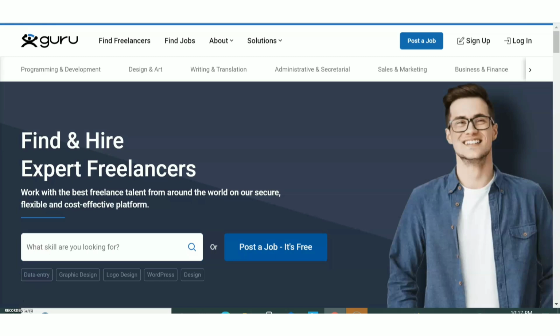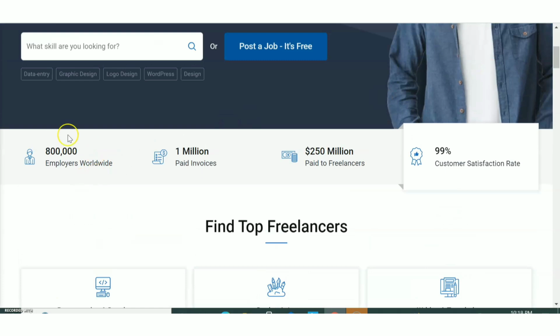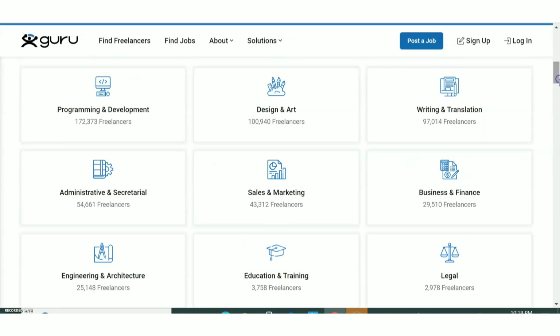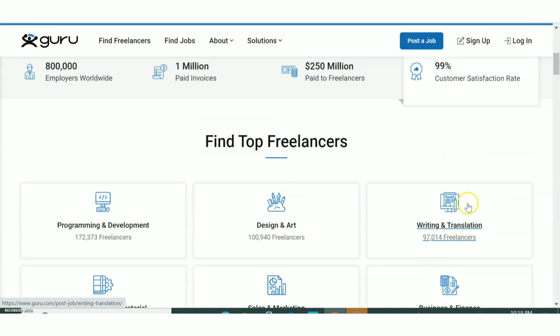Okay, so here, this is the site homepage. You can see the various areas in which you can find jobs here. Programming and development, design and art, writing and translation, sales and marketing. Various areas are there. They have also given the employers detail, the number of employers, paid invoices, everything they have given in detail. Also, they have given the areas and number of freelancers that are working in those areas in this website.